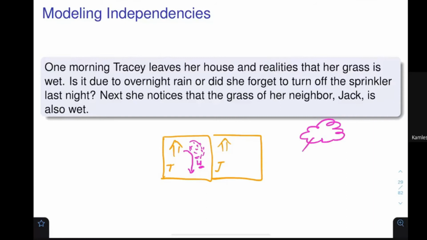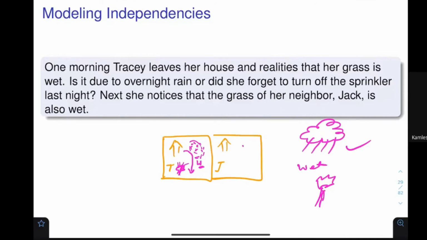So she started thinking, why is my grass wet? Was there rain last night? Or I forgot, there was a sprinkler. Okay, there was a sprinkler that was actually there. She thought it looks like it may be possible that I forgot and left the sprinkler open the whole night. That's why a lot of water is there. Understand the problem? Two things could be there. She saw that it is wet, so she thought that either her sprinkler was actually on last night or there was rain.